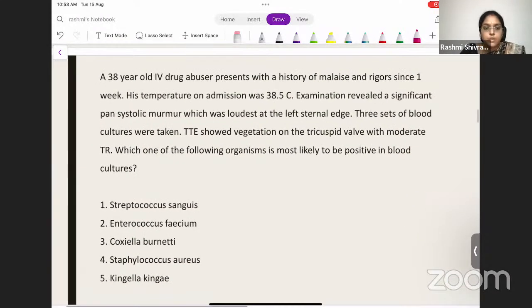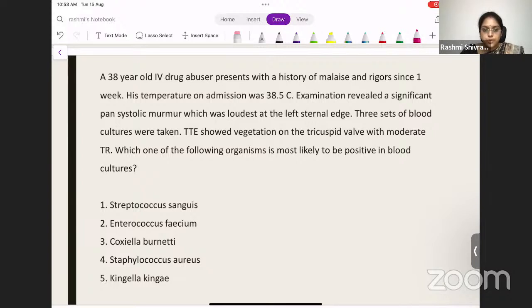A 38-year-old IV drug abuser presents with a history of malaise and rigors since 1 week. His temperature on admission was 38.5 degrees Celsius. Examination revealed a significant pansystolic murmur, loudest at the left sternal border. 3 sets of blood cultures were taken. The transthoracic echocardiogram showed vegetation of the tricuspid valve with moderate tricuspid regurgitation. Which of the following organisms is most likely to be positive in blood cultures? So, what is the answer for this question?